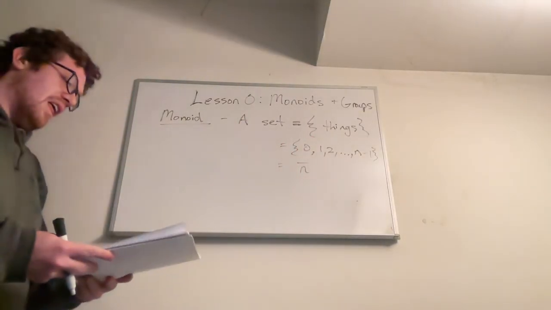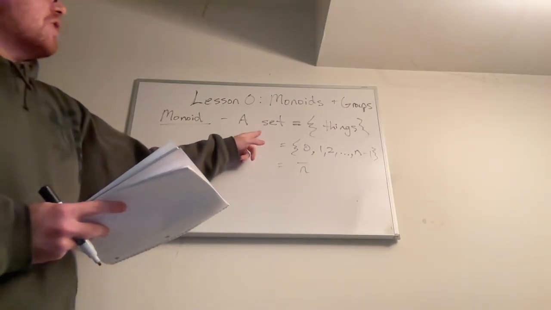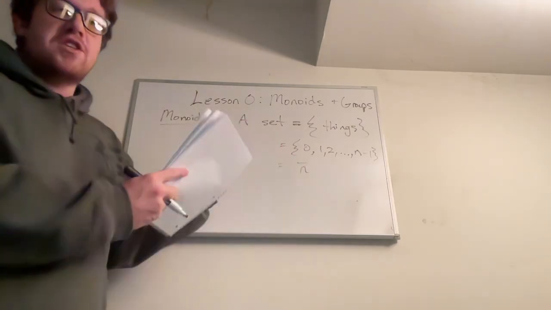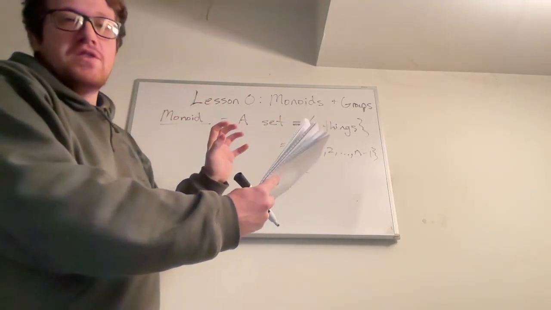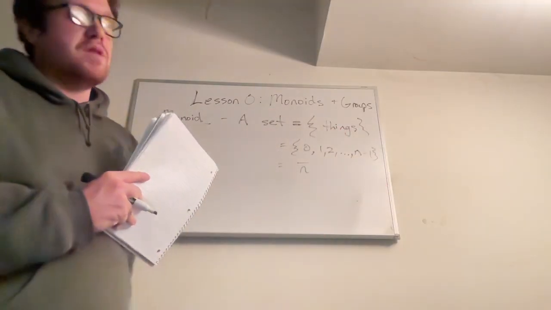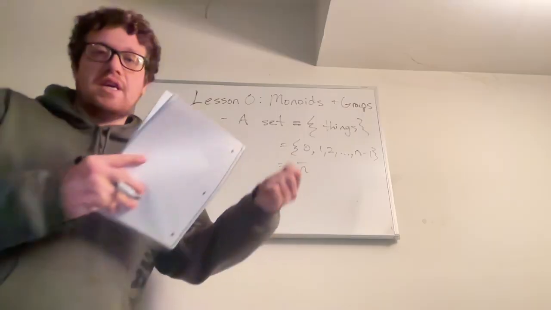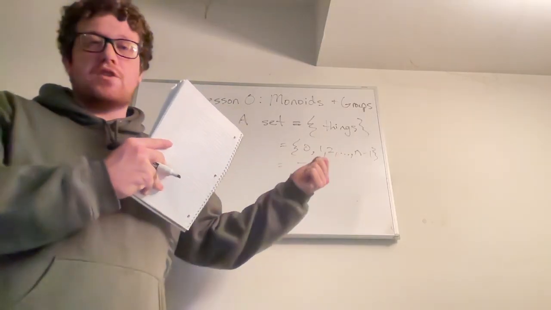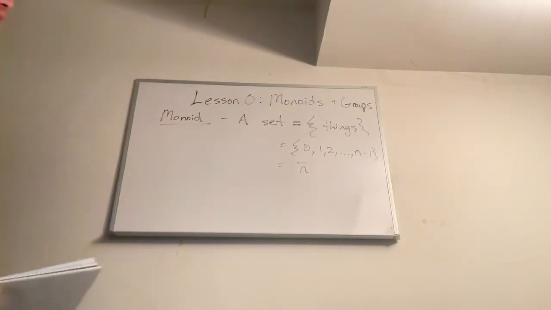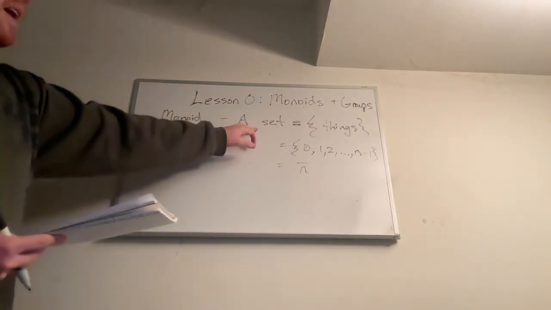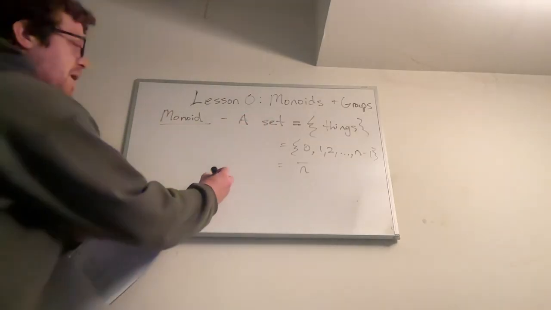very important. So basically a monoid is, you start out, you have this set and you have this operation on the set. So you're going to be able to combine two elements in the set and you're going to get a new element out. So you think of integers as a monoid under addition because you can take two elements of integers like 2 and 3 and you can add them together and you get another integer, 5. So a monoid is a set, right? First it needs to be a set, but then also in addition it has this binary operation.